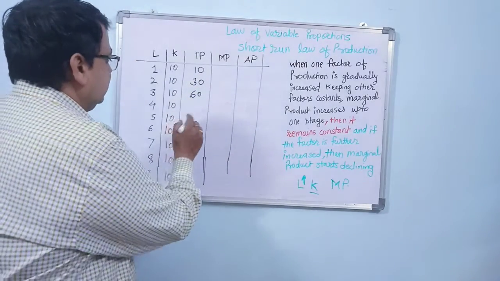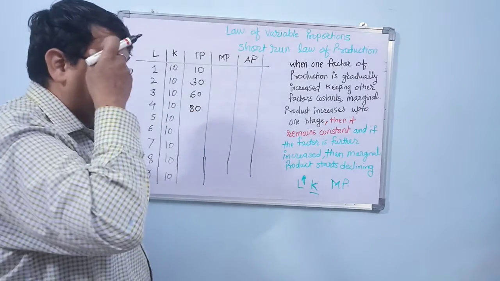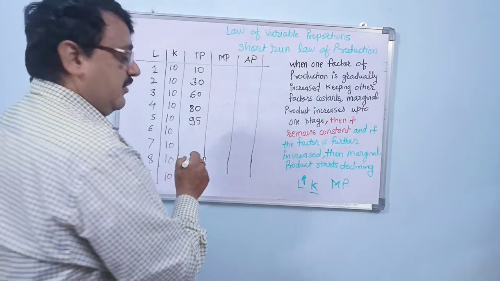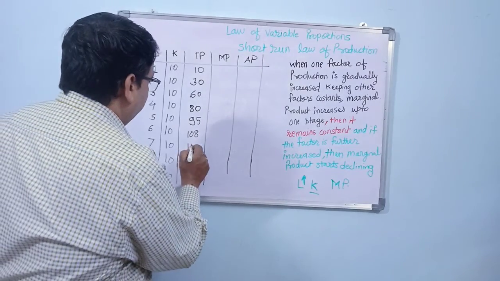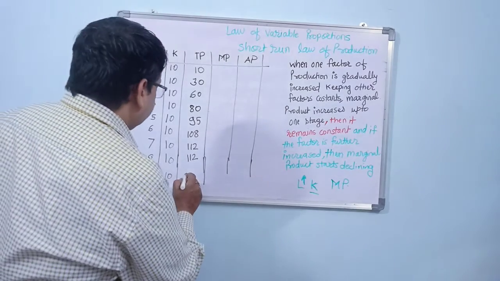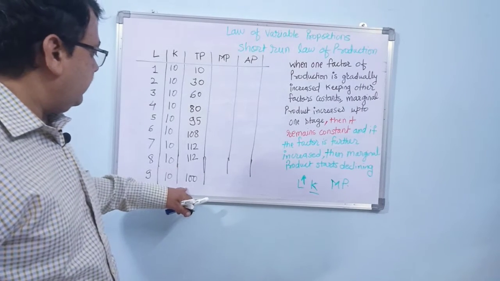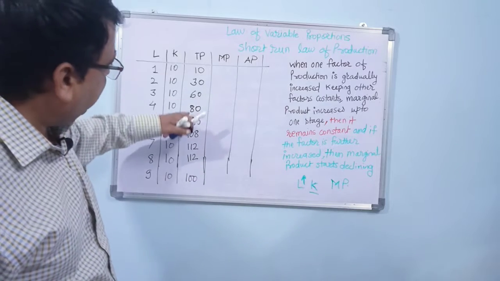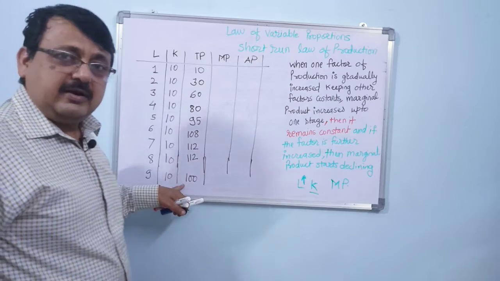Now after this it is not increasing much further. So now this difference is reducing. It is 80. Next it is 95. Now it is slowly reducing. Then it becomes say 108. Then it becomes say 112. And it remains constant at 112. And finally it becomes say 100. Now it has come down, it has jumped down to 100. Now you can see that till this point total production was increasing, but from here it has started declining.